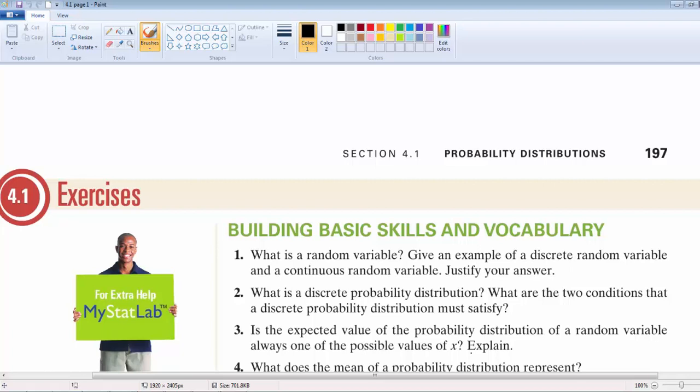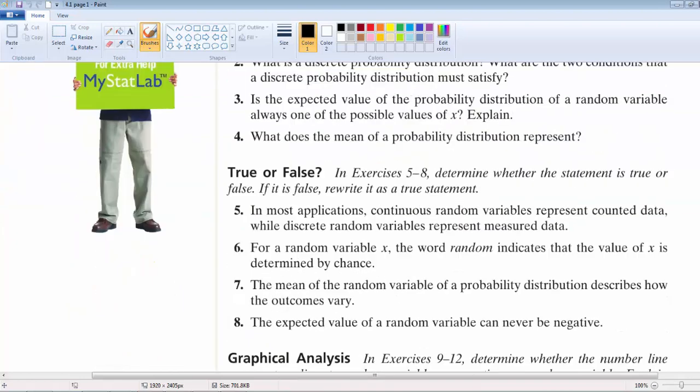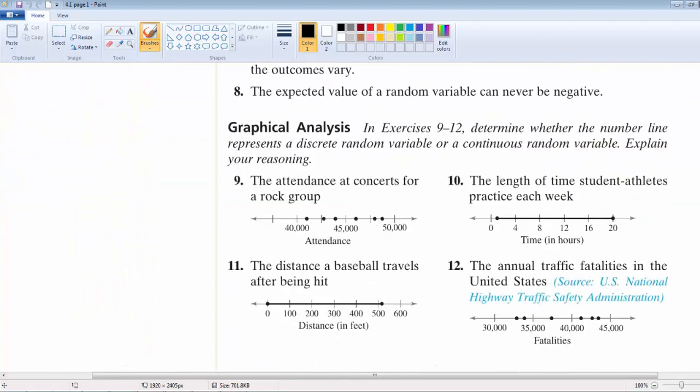It's continuous. Other examples of continuous measurements would be someone's weight, someone's height, the length of a car. Items like that, usually measured values, are best described as continuous. Anything you can count would be a discrete random variable. Let's take a look at examples and talk about how we can tell whether they're discrete or continuous.